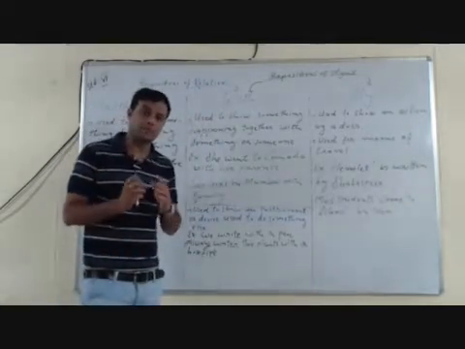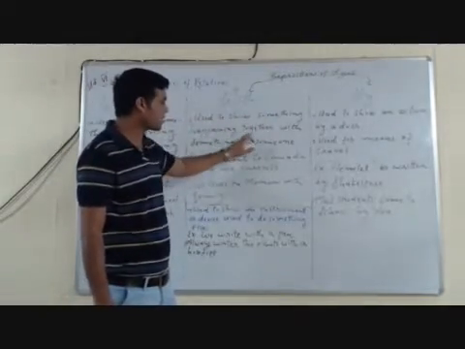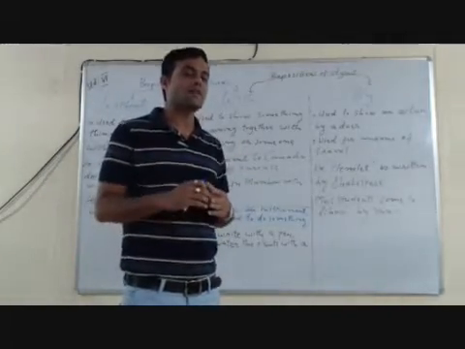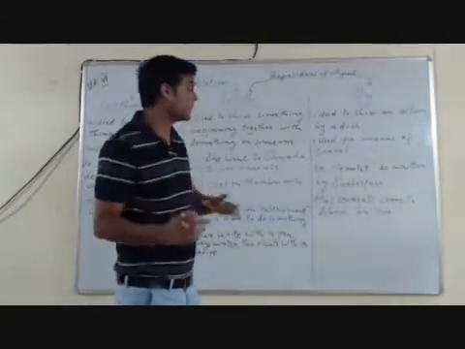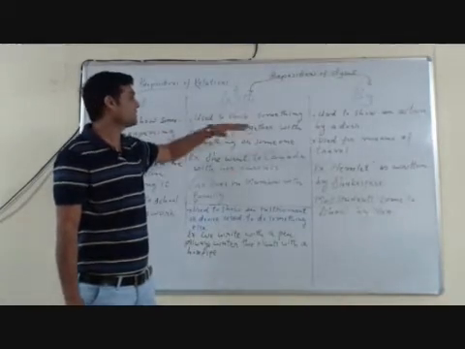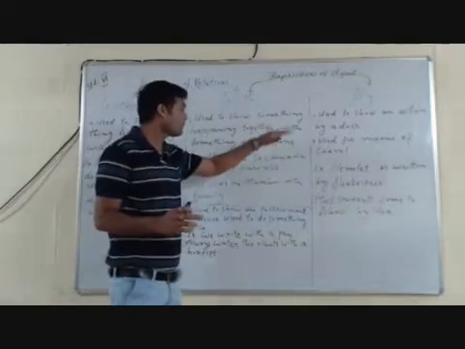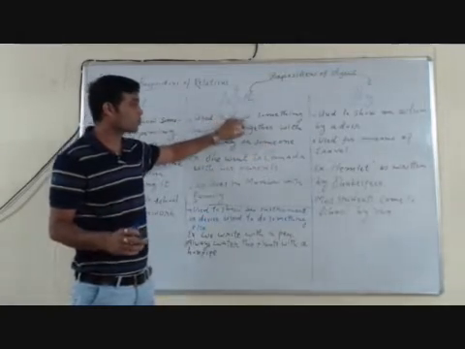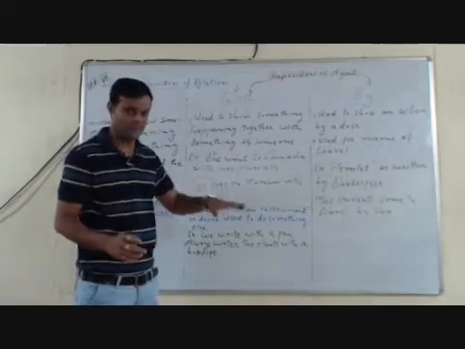With as a preposition of relation is used to show something happening together with something or someone. Whenever we do any activity, whenever we act on anything that is done with someone or with something, that time we use the preposition with. It shows relation, that two things or two persons do something together. That is why it is written: with is used to show something happening together with something or someone.